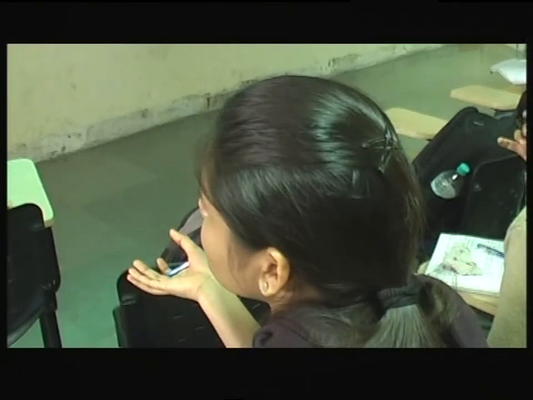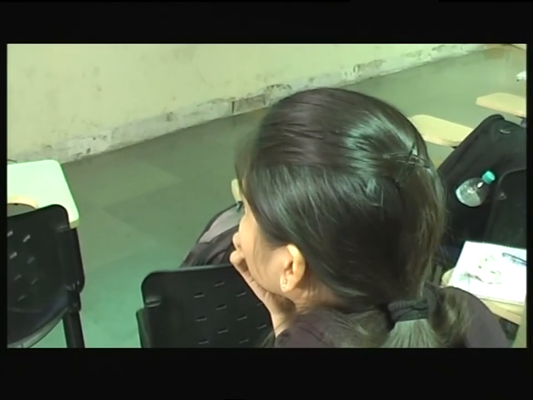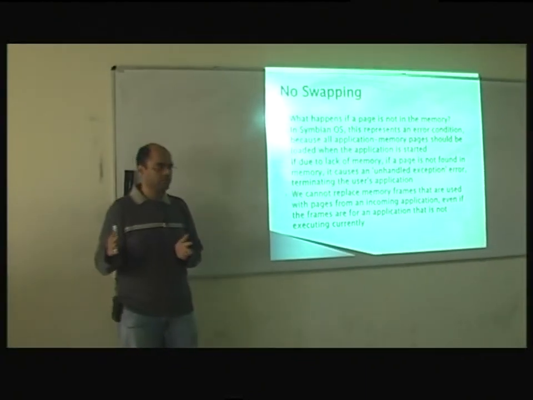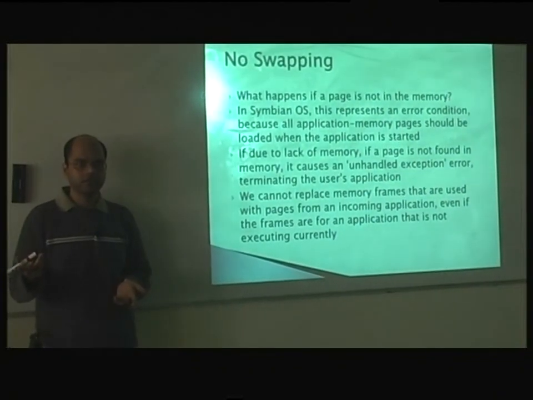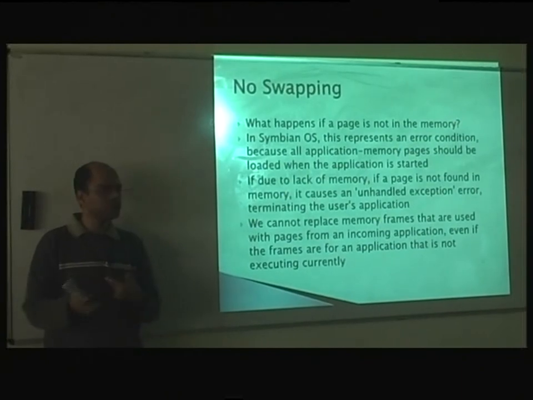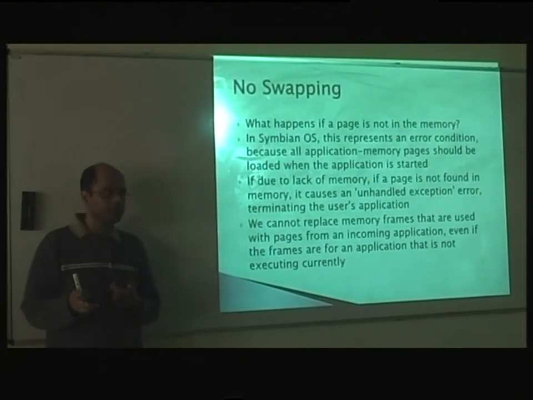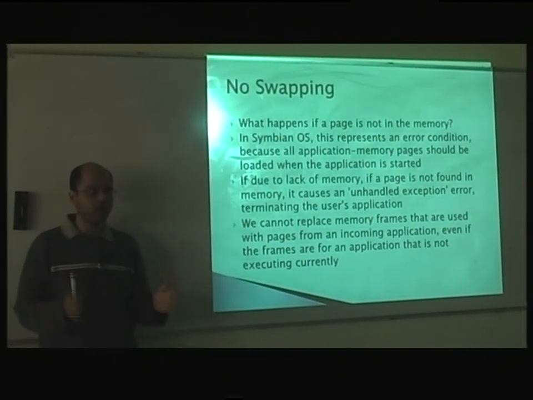And we have constraints. Right. So another side effect of all of this is if the application requires a long code which cannot fit into the RAM entirely in one go, then you cannot have that application. Right? Because otherwise in the standard operating system, you can swap in, swap out, swap in, swap out and still work for that application. In Symbian OS, you have to put everything into the RAM at one time.